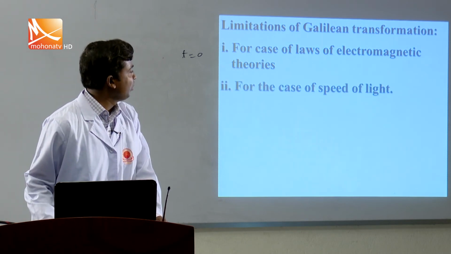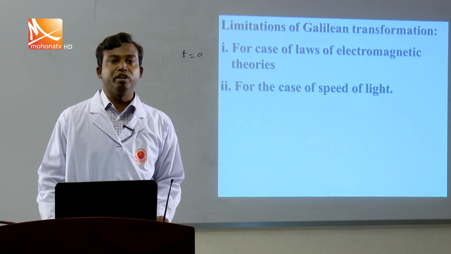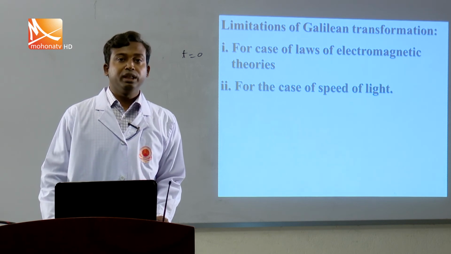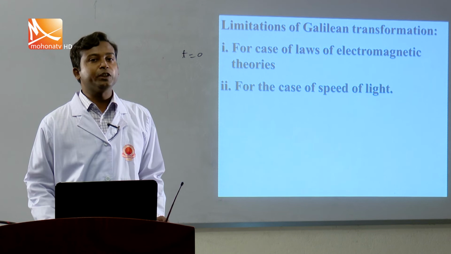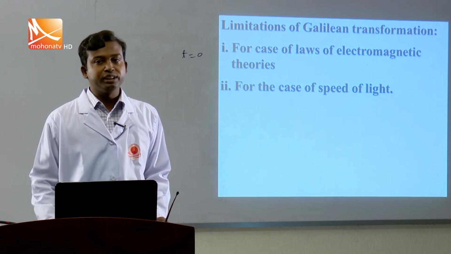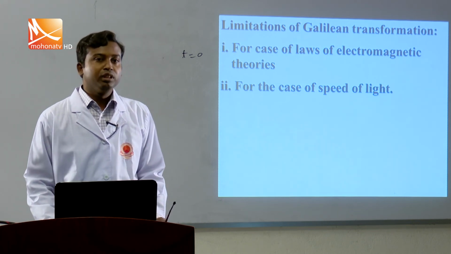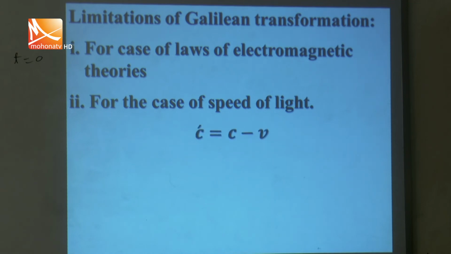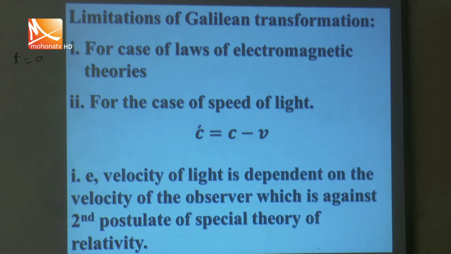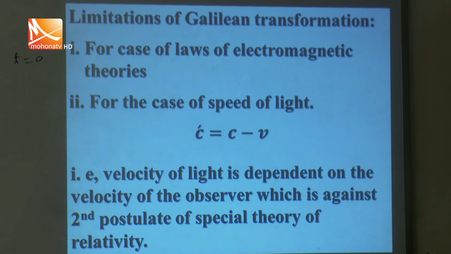Another one: the speed of light would also be different in different frames according to the Galilean transformation, which contradicts our second postulate, as obtained from the Michelson and Morley experiment. This is the equation c prime equals c minus v, meaning the speed of light changes with the velocity of the body. This is not acceptable. This is the contradiction of the Galilean transformation.